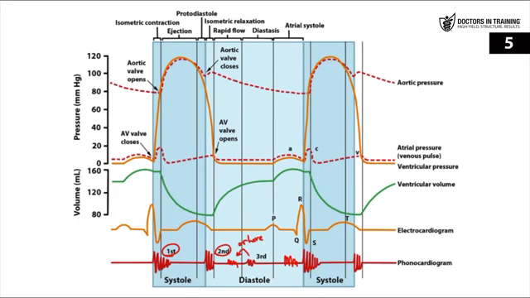Your S4 heart sound should be right before your S1 heart sound, and your S4 heart sound is your atrial kick. It occurs in late diastole, and this is due to high atrial pressure associated with ventricular hypertrophy. So the left atrium, when it contracts, must push against a very stiff left ventricle wall. So when you think of an S4 heart sound, think of stiffened left ventricle wall in that atrial kick.